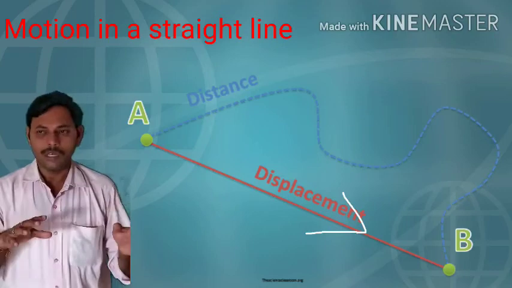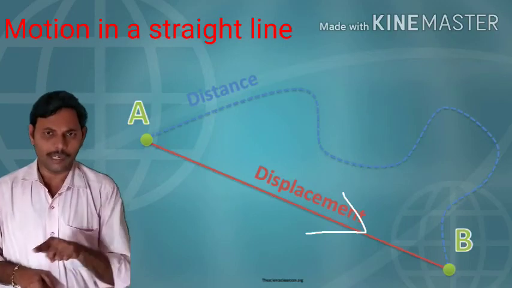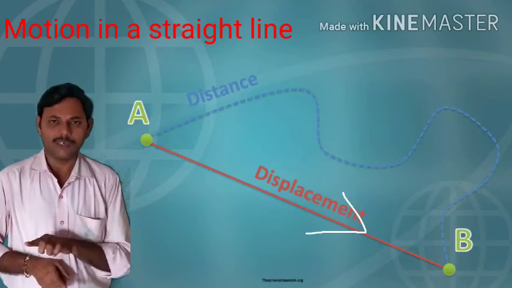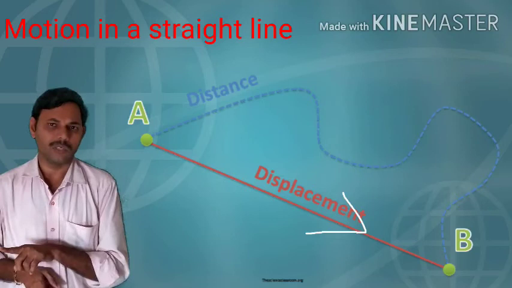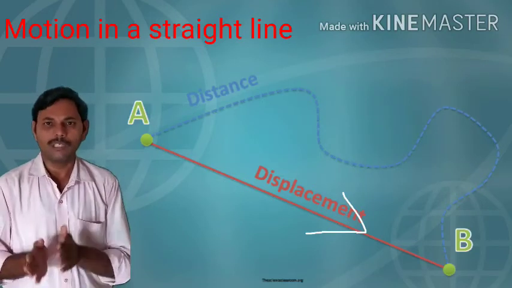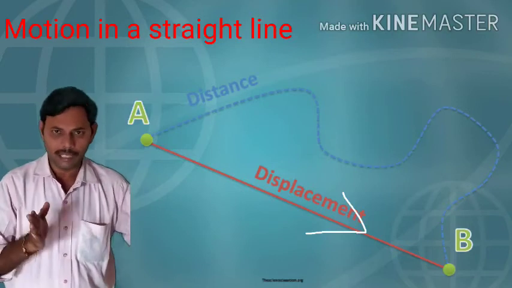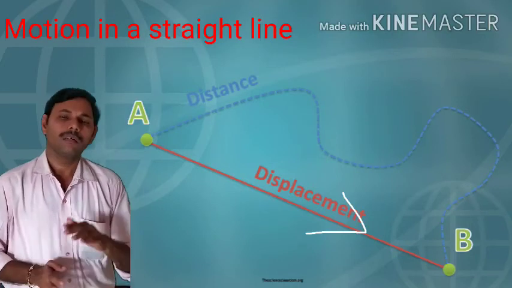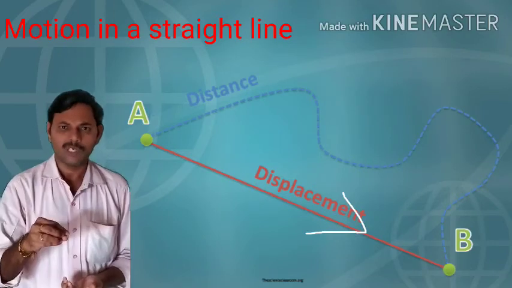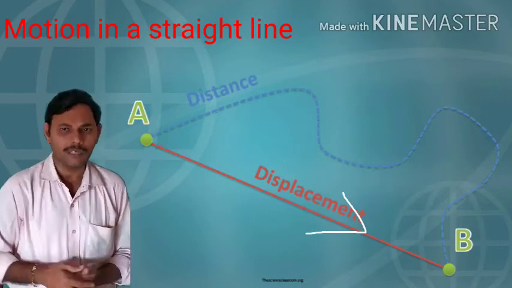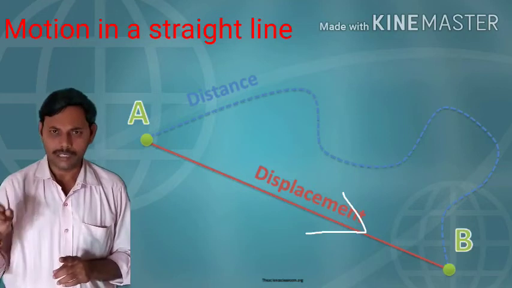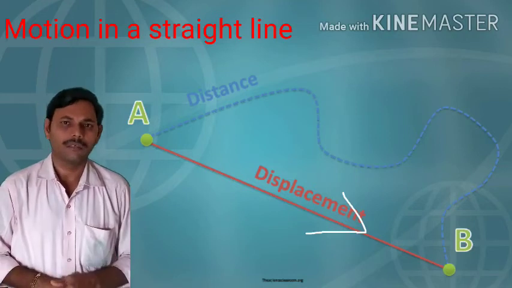Hence, in this journey, when we draw a straight line from point A to point B, the change of position in a straight line is indicated by a straight line drawn from A to B in the direction of A to B. It is a displacement. So displacement has magnitude, that is the length of straight line AB, and the direction from A to B is the direction of displacement. So displacement has both magnitude and direction. Hence displacement is a vector quantity. So I conclude distance is a scalar, displacement is a vector.